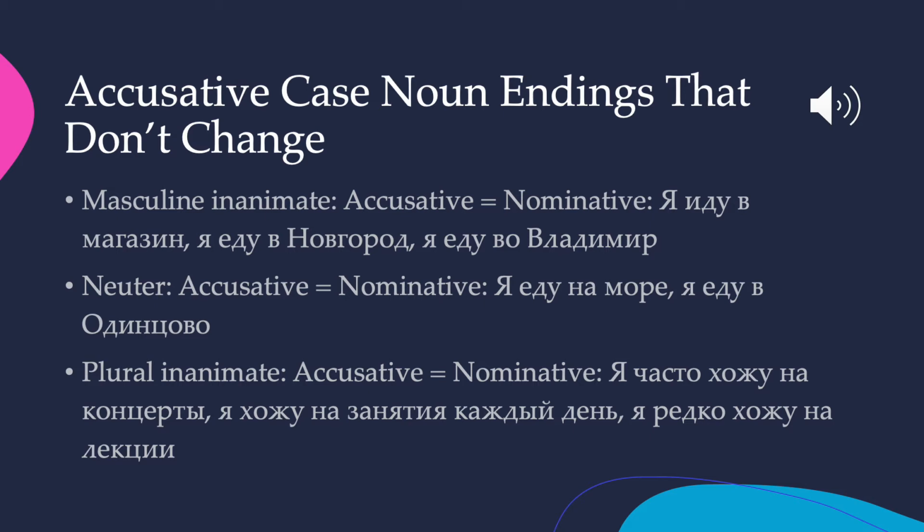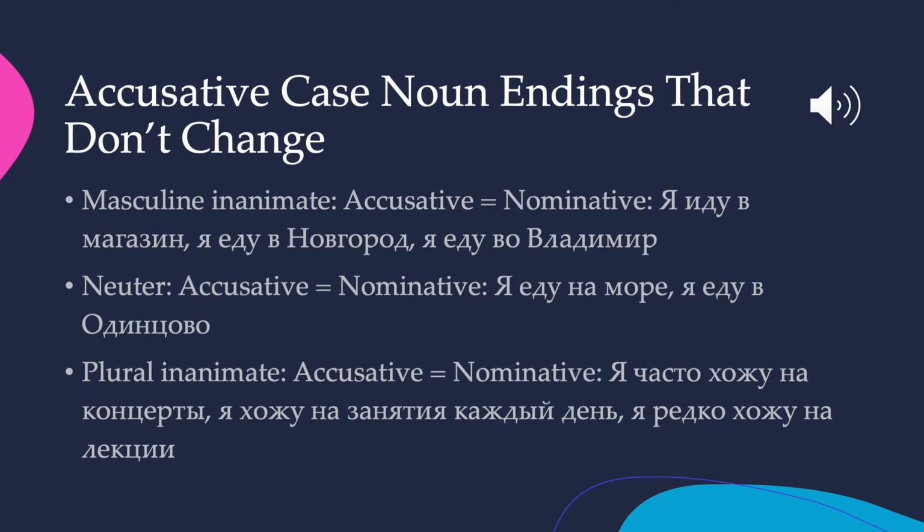First of all, masculine inanimate. So these are grammatically masculine nouns that are not people or animals. So these are places or things or buildings. And if you're talking about a place, a thing, or a building, the accusative is going to be just the same as the nominative. So я иду в магазин.